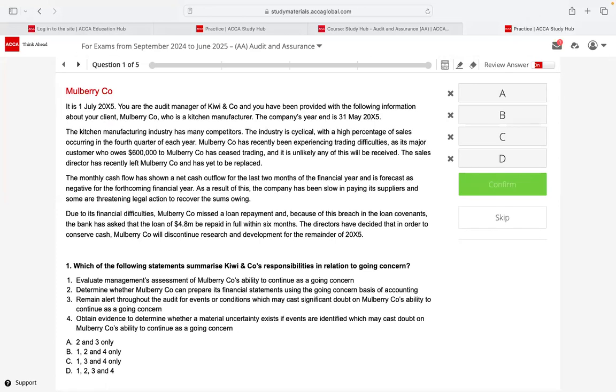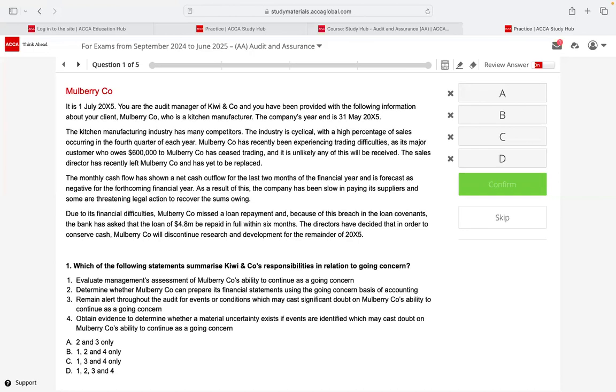When it comes to objective testing questions, there's no point in reading the requirements first. First of all, read the case. When it comes to constructed response questions, the set-up questions, it's always a good idea to look at the requirements before you start reading the case. So here, let's read the case first.